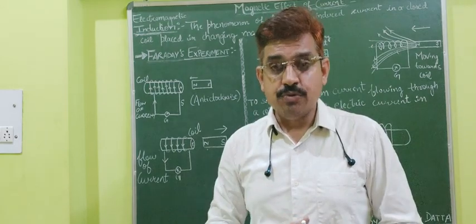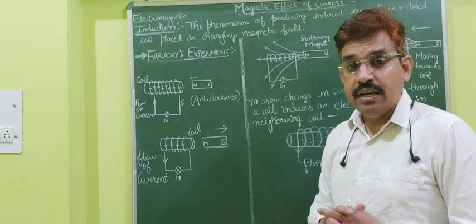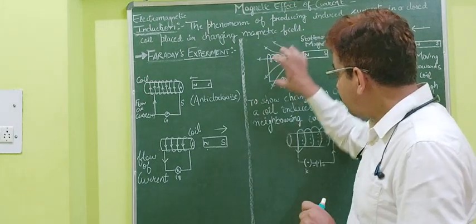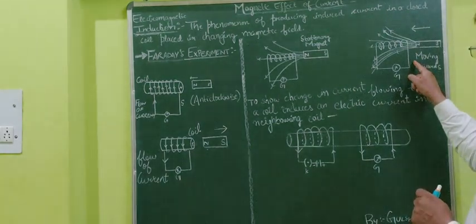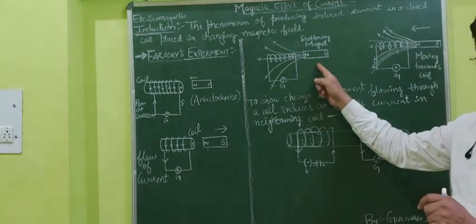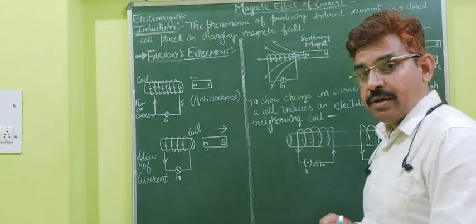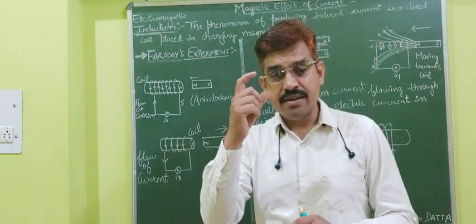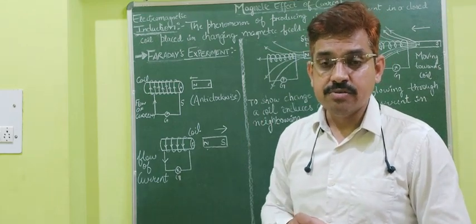Hence, no induced current will be there. That is why in this case the galvanometer will not give a deflection if the magnet is fixed. This is the stationary case I am discussing: I put the magnet near the coil, and it remains fixed. In that case, no induced current will be there.